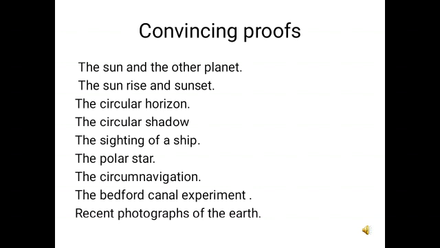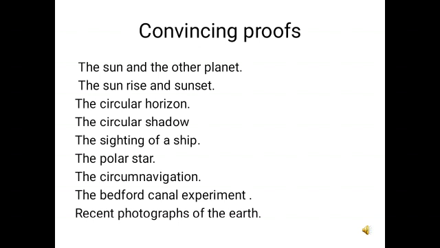If we look around from any place, the hilltops or from the tall buildings, the edge of the earth, they all look circular. The extent of the circular horizon increases with the increase in altitude of the observer. This is only possible because of the spherical body. Had the shape of the earth been flat, the extent of visible area and its horizon would remain the same, irrespective of increase or decrease of the altitude of a place.